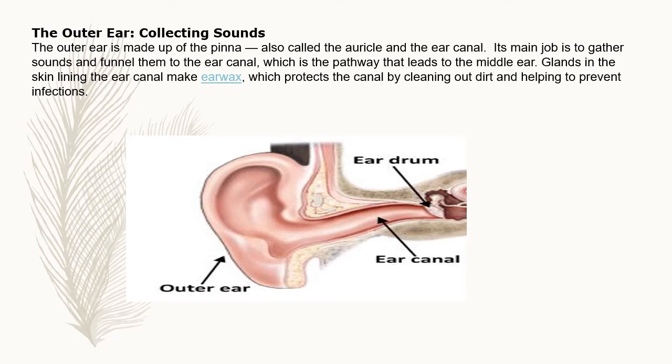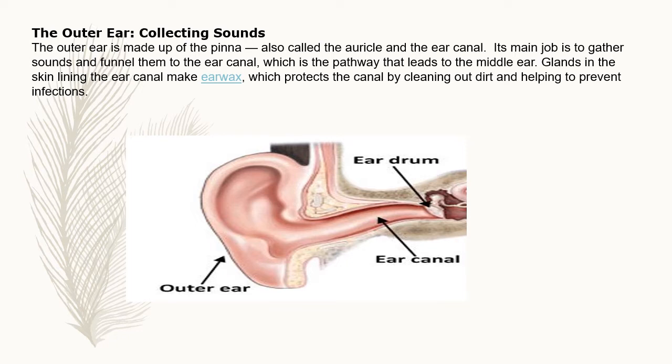Children, now let us know about each part of the ear in detail. First let us know about the outer ear. The caption for outer ear is collecting sounds. The function of outer ear is collecting sounds. Children, the outer ear is made up of the pinna, which is also called the auricle.